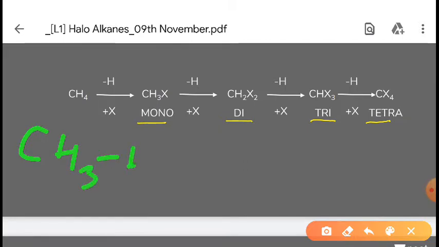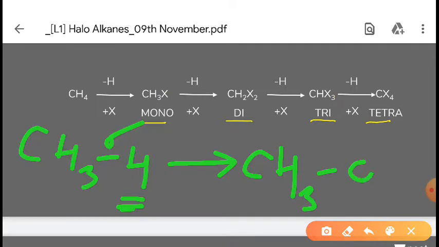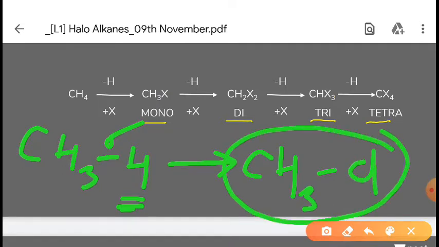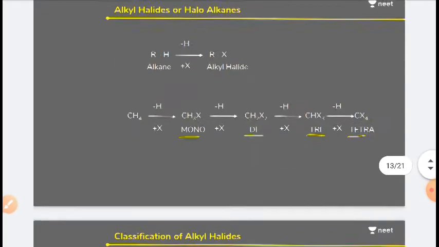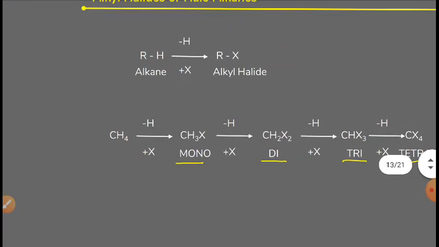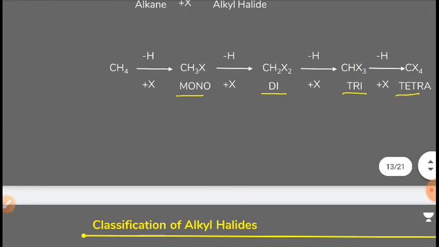CH3 and H. See, this is CH4. This is a sigma bond here. So we will subtract this hydrogen, and in place of it we will add one halogen atom, just like this, CH3Cl. Now this has become our haloalkane. I hope all of you have understood this. Haloalkanes are those formed by the replacement of one hydrogen atom from an alkane.